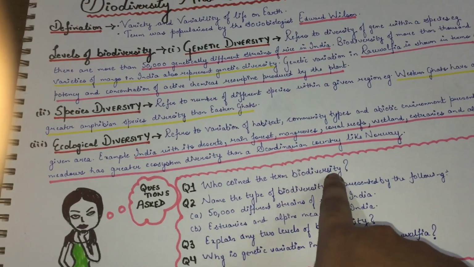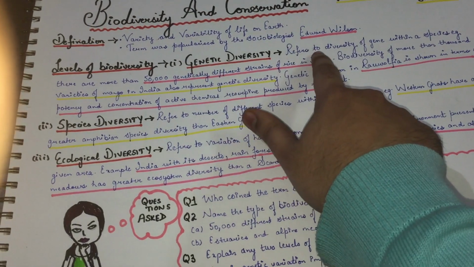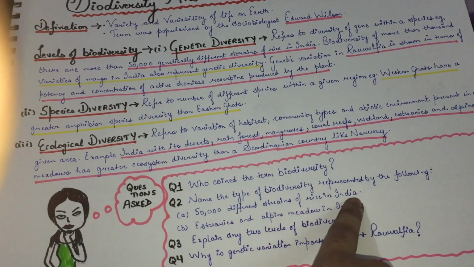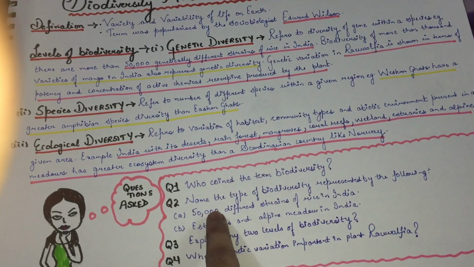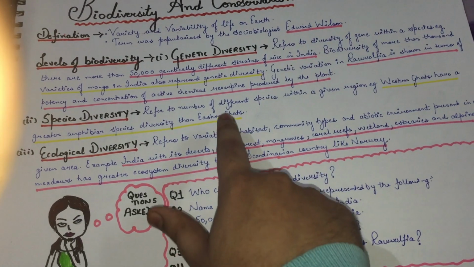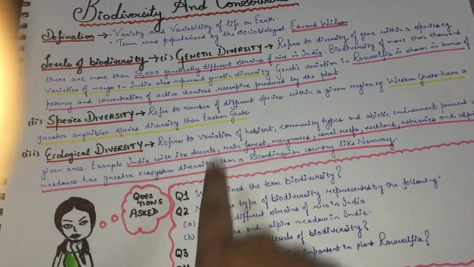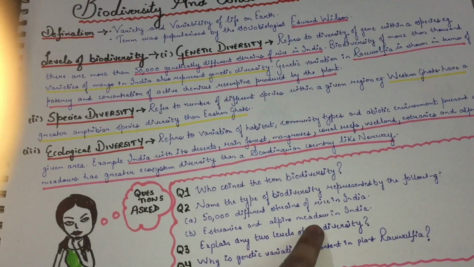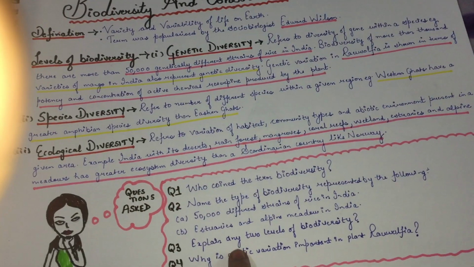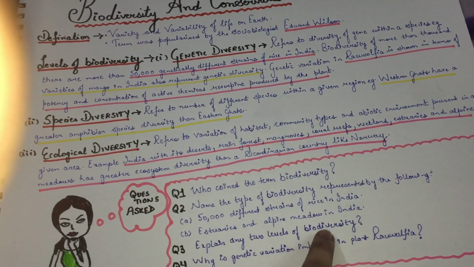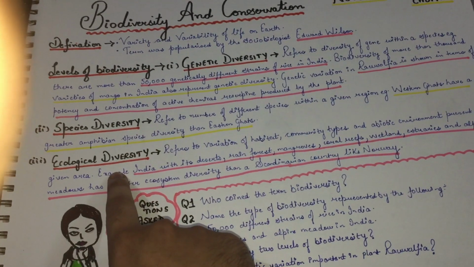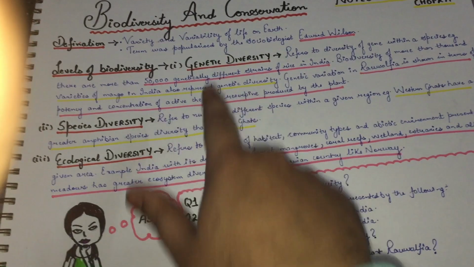Now, on the basis of this text from NCERT, we have the following questions. Who coined the term biodiversity? Its answer is Edward Wilson. Next, name the type of biodiversity represented by the following. 50,000 different strains of rice in India: the answer is genetic diversity. Estuaries and alpine meadows in India: the example is ecological diversity. Now, name any two levels of biodiversity. Here you can describe species diversity, ecological diversity and genetic diversity.